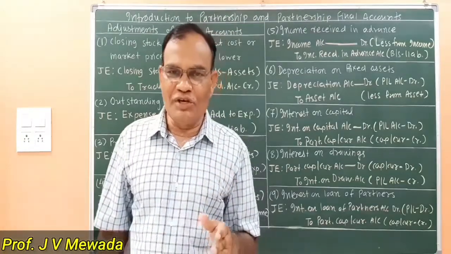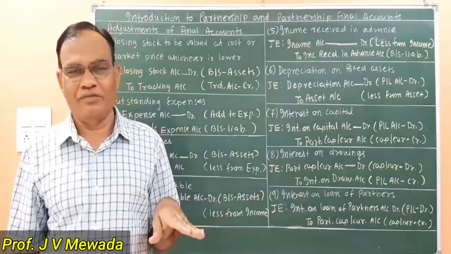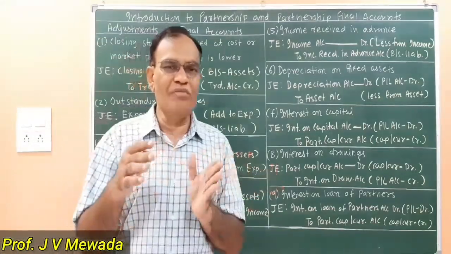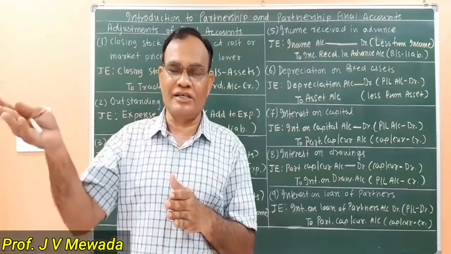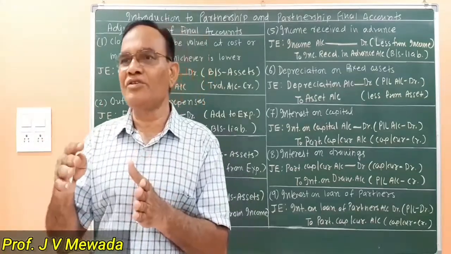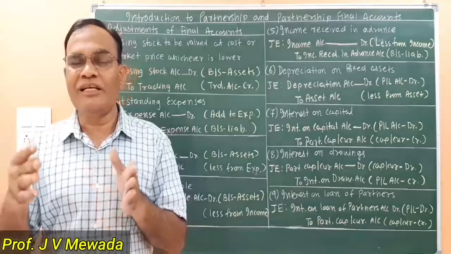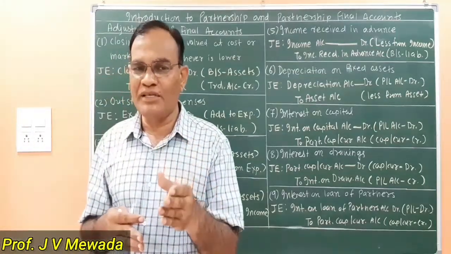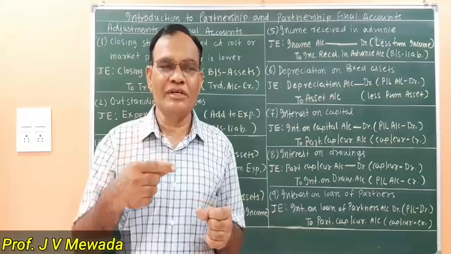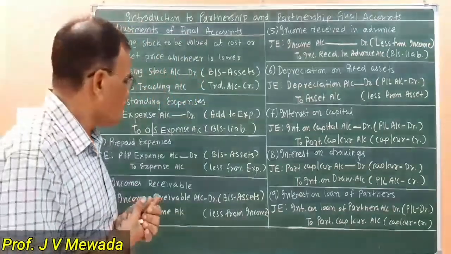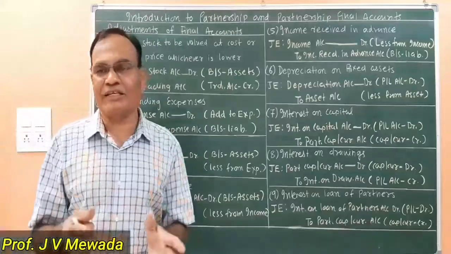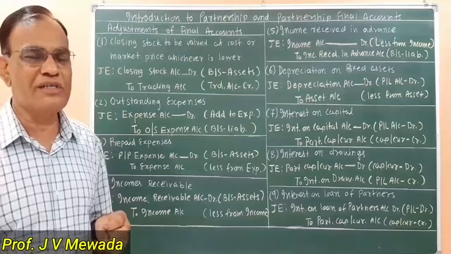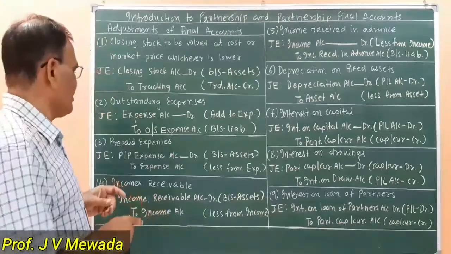Now we have paid the insurance and there is a year end. Some benefit is enjoyed in the current year and some benefit is enjoyed in the next year. Whatever benefit is enjoyed in the next year is known as a prepaid expense. So we have paid the expense but we have not received the services. So prepaid expense is our asset. We have not got the services, and our amount is with that particular person. So prepaid is our asset.